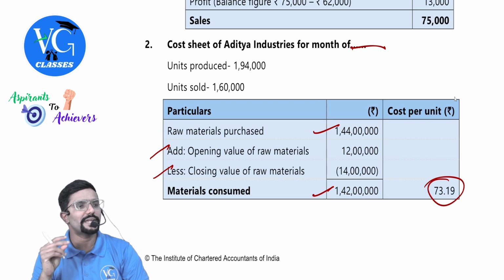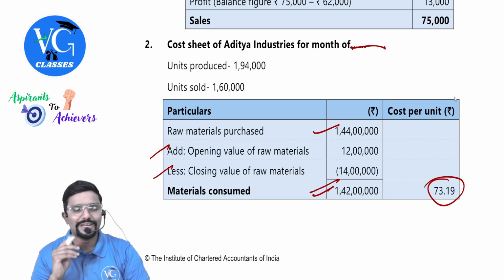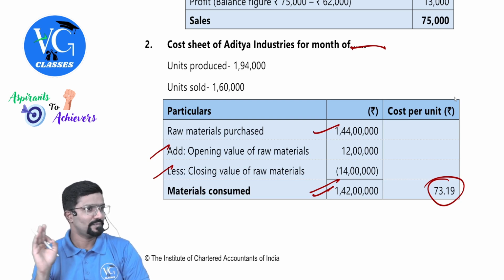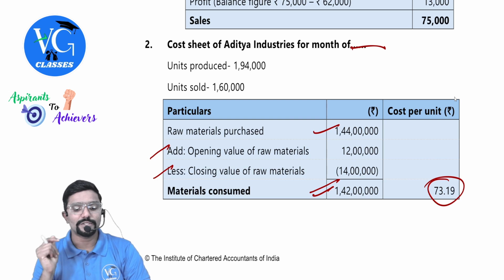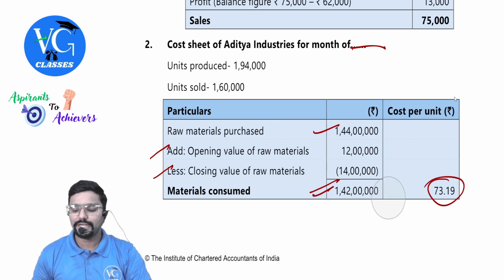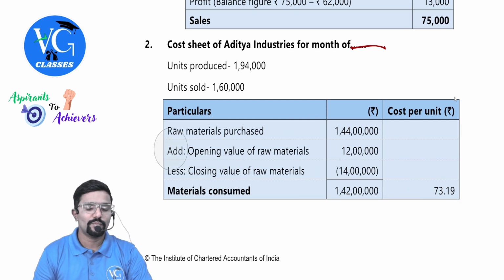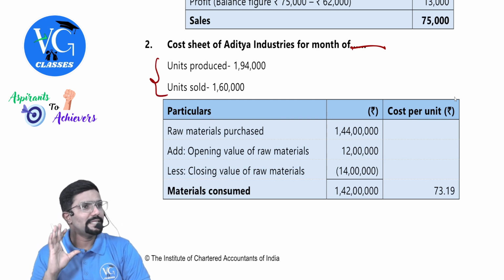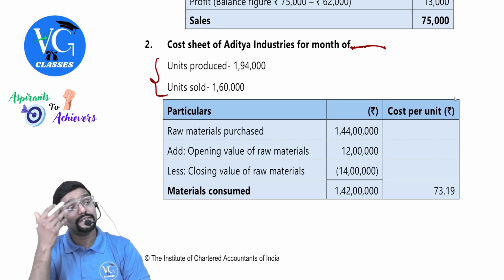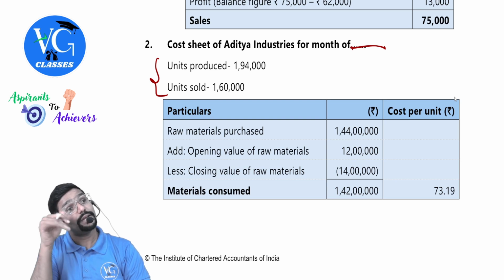73.19. Sir, how did we derive it? 1 crore 42 lakh is for the units produced or sold? Produced. How many units we have produced? 1,94,000. So 1 crore 42 lakh divided by 1,94,000. Are you getting 73.19? Please be careful, guys. There are chances that you may mistakenly take in between this. Till the point we get cost of production, it should be units produced. After we get cost of goods sold, it is for units sold.